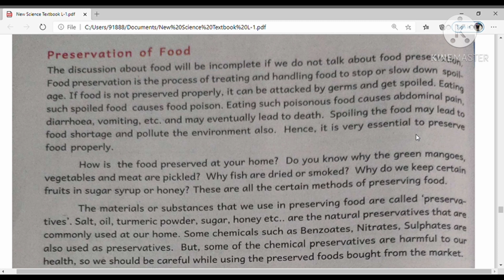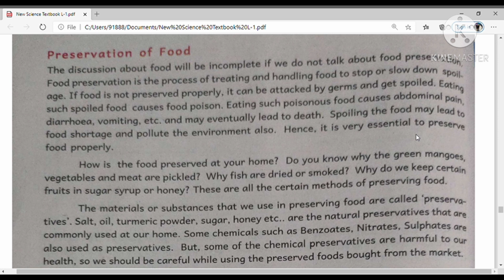If lots of food is spoiled in some area, the atmosphere will be polluted with toxic gases. So that pollutes the environment also. Hence it is very essential to preserve food properly, and if we store the food properly, we don't face any food shortage problems.